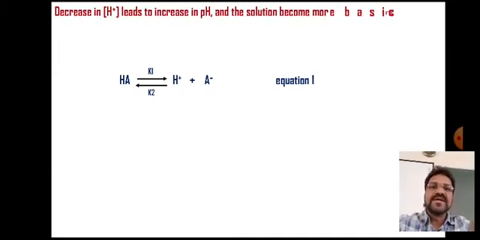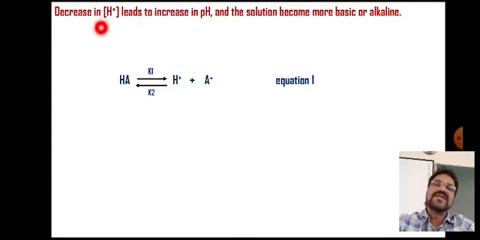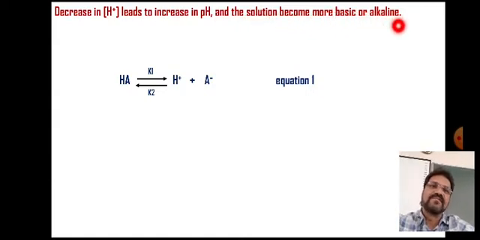So, a decrease in hydrogen ion concentration leads to an increase in pH, and the solution becomes more basic or alkaline.